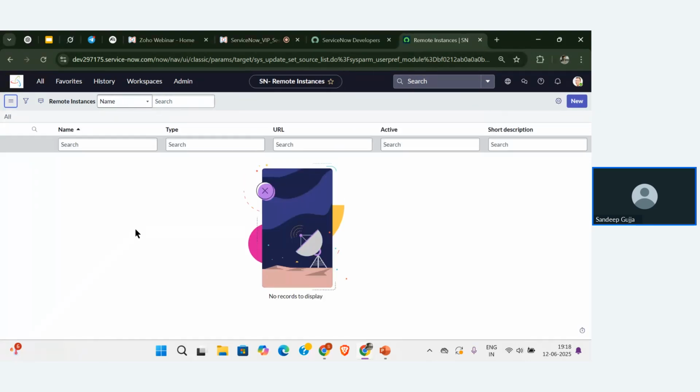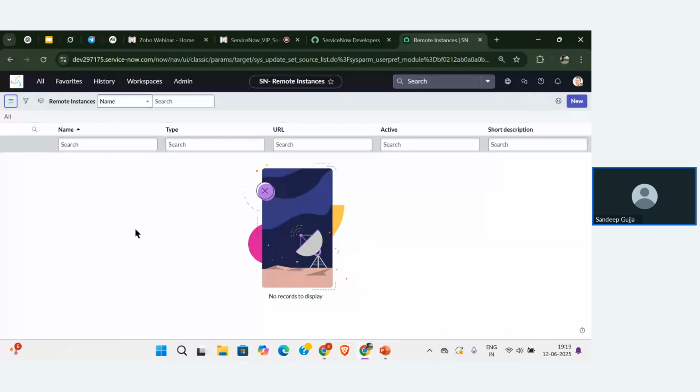After clicking on update sources, it will open the table with the name remote instance. In this, we are going to create a record where we connect our instance.